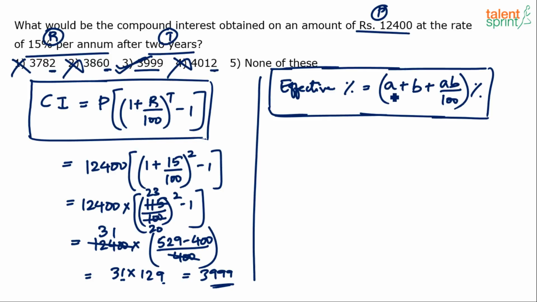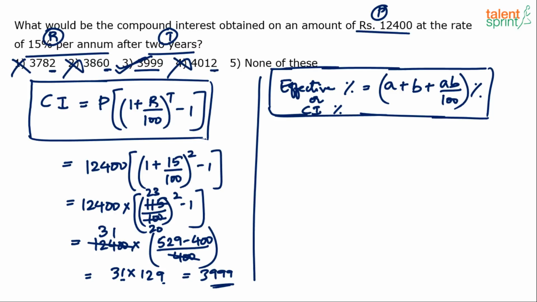So effective percentage is equivalent to A plus B plus AB by 100, where A is one percentage and B is the other percentage. Now the point is, the same effective percentage formula can also be used to calculate compound interest. This effective percentage is equivalent to the compound interest in terms of percentage. See, what we have got here is the compound interest in absolute value, 3,999. But this formula will give you the compound interest in terms of percentage. When you take that percentage on the principal amount, you will get the answer directly. Right? So let's take this up now.